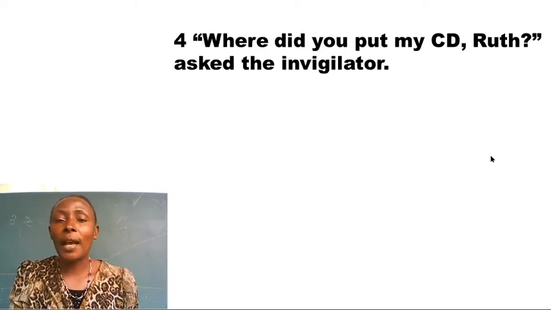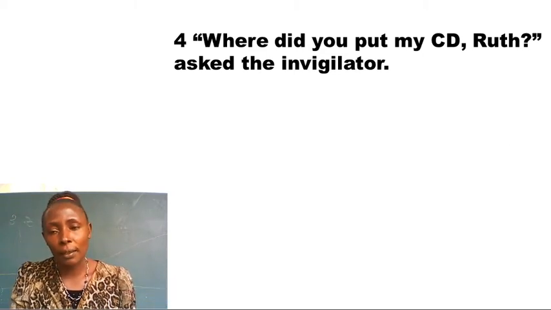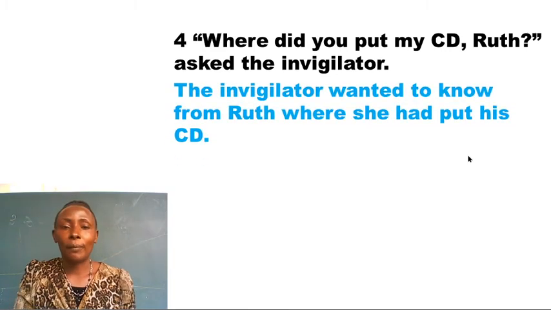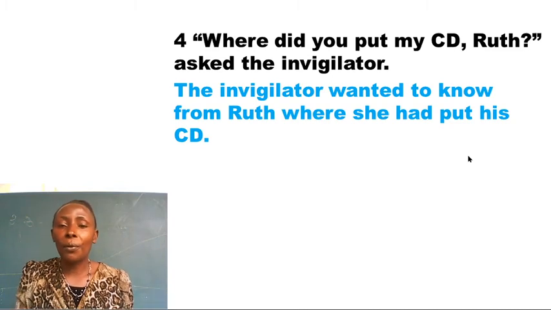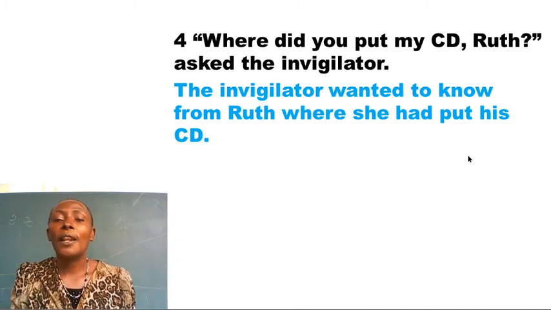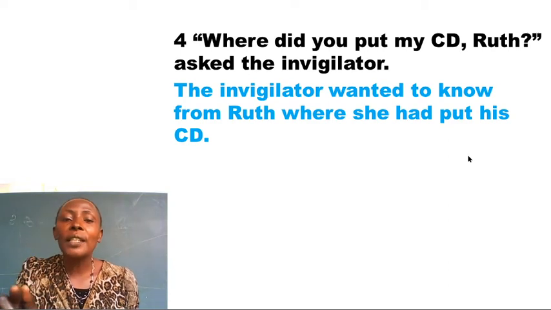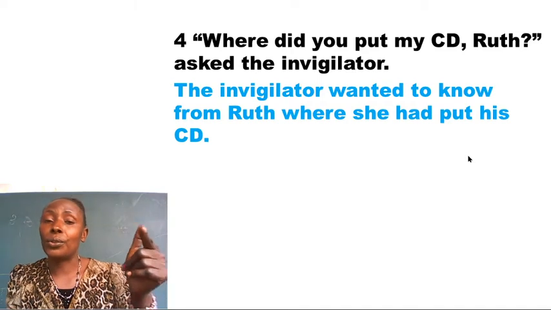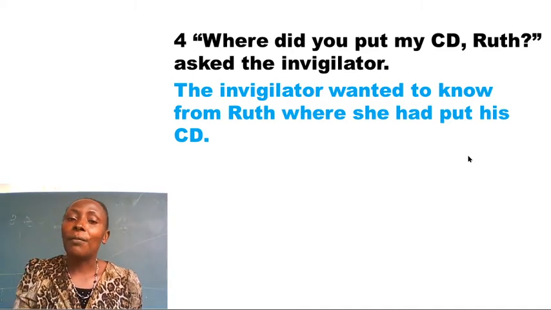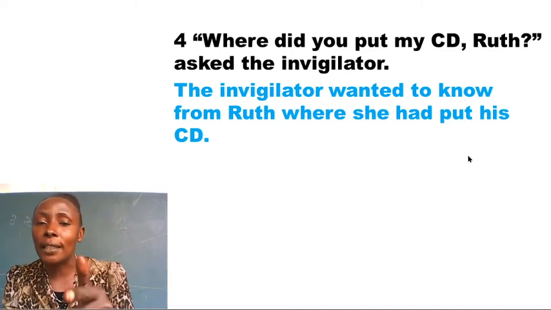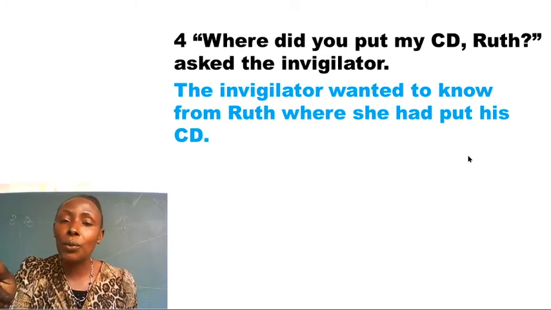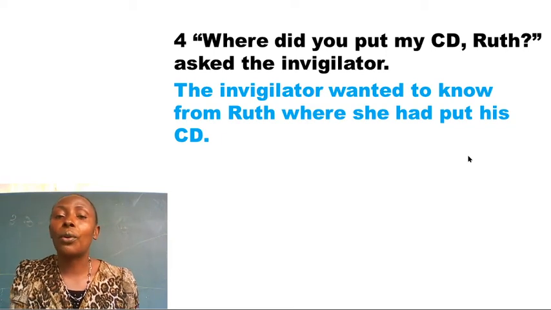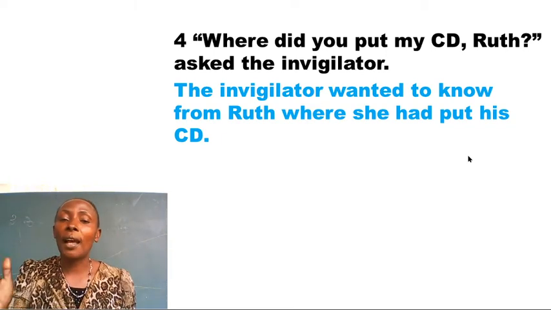So what did the invigilator ask Ruth? Which answer can you give, candidate, if you have taken note of the keywords in the question? The answer is, the invigilator wanted to know from Ruth where she had put his CD. Now in this question, the person the invigilator asked has been indicated. That's why I brought in our wanted to know. The invigilator wanted the answer from Ruth or asked Ruth. That's why we have brought in our wanted to know, because we have indicated the person the invigilator asked.